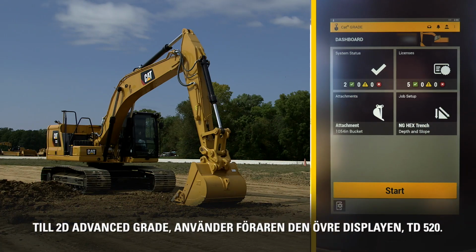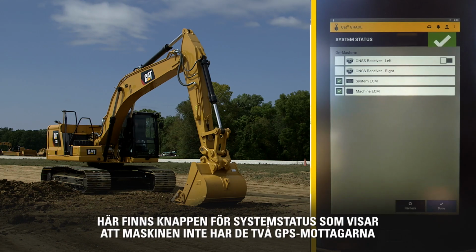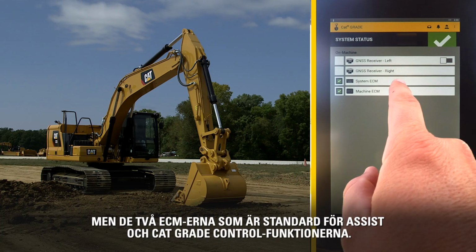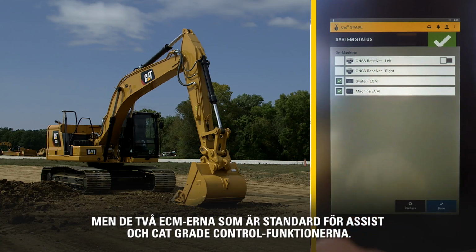Using 2D Advanced Grade, the operator uses the upper TD520 display. There is the System Status button that shows the machine does not have the 2 GPS receivers, but it does have the 2 ECMs, which are the Standard Assist and CAT grade control features.